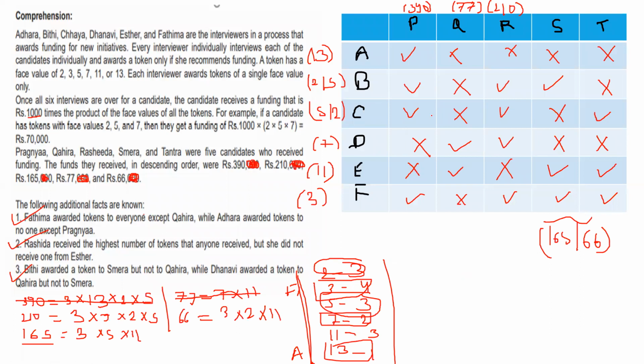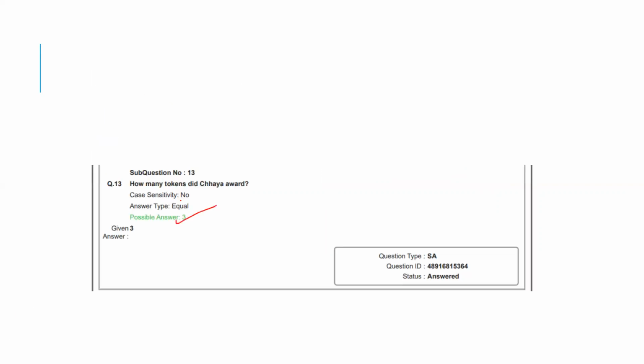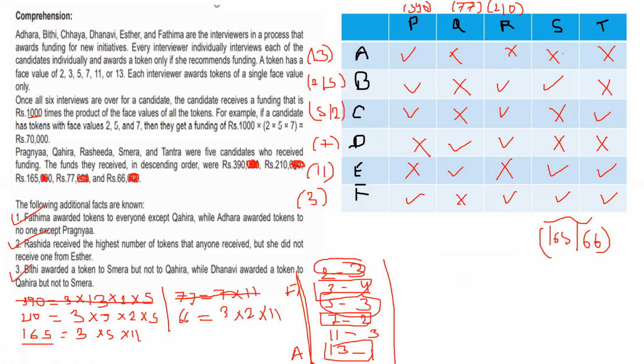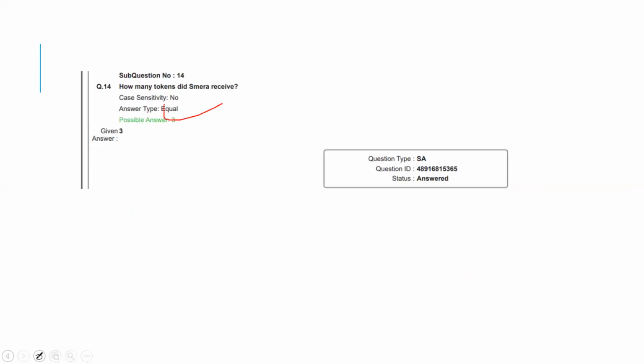You can check for her also. But okay. How many tokens did Chaya award? Chaya awarded 1, 2, 3 tokens. So 3 is the answer. Let's check. Chaya awarded 3, correct. Now next one. How many tokens did Smera receive? Smera received 1, 2, 3 tokens. 3 is the answer. Done.